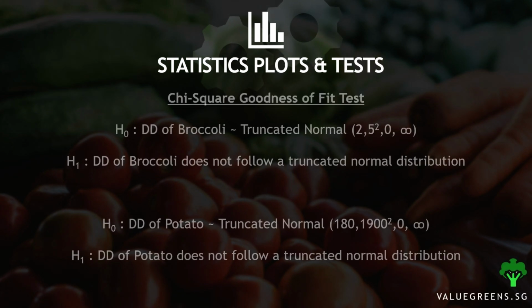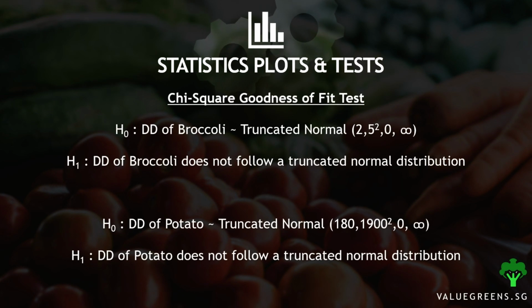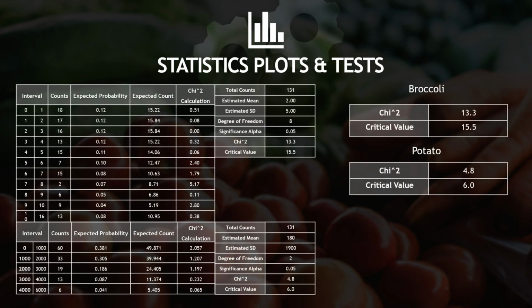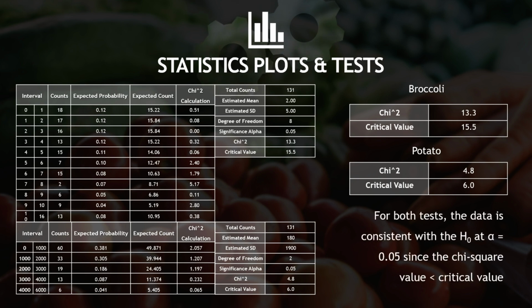Pearson's chi-squared test was also used as a more quantitative method to assess the goodness of fit of the demand data to the hypothesized distribution. We set our null hypothesis to be that respective demands of broccoli and potato follow a truncated normal distribution. Tests for both vegetables were conducted at a 95% confidence level. For both tests, the calculated chi-squared statistic is lower than the respective critical value. Hence, we do not reject the null hypothesis that the respective demands for broccoli and potato follow a truncated normal distribution at 95% confidence level.